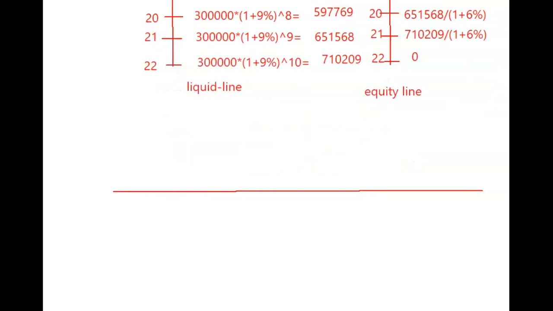My equity line starts at age 12, and then it is going to be there till age 21. 12 to 21, what is going to happen?